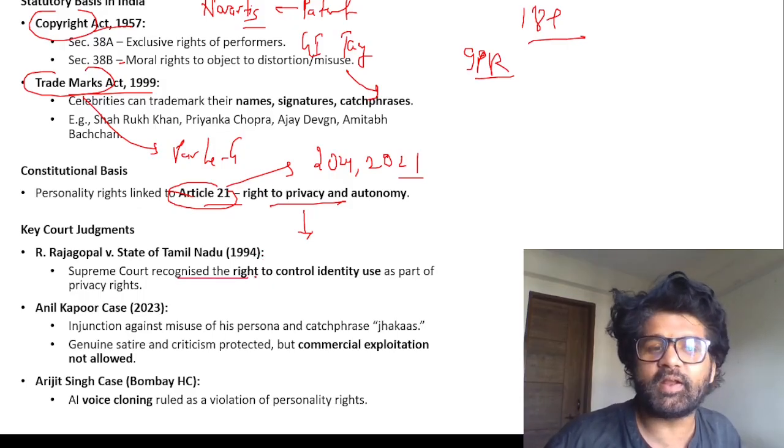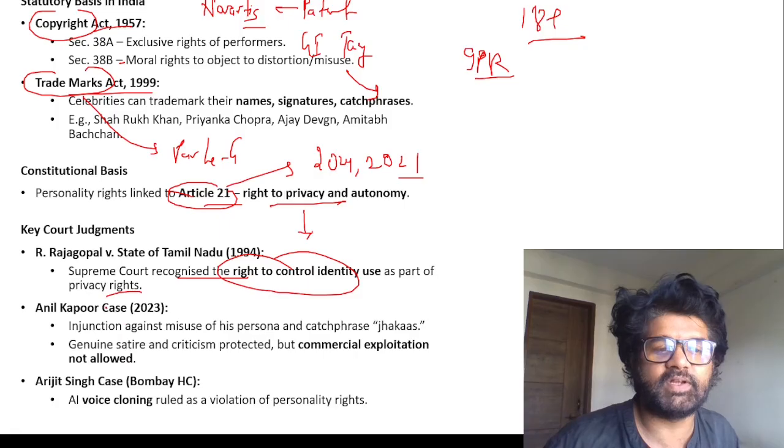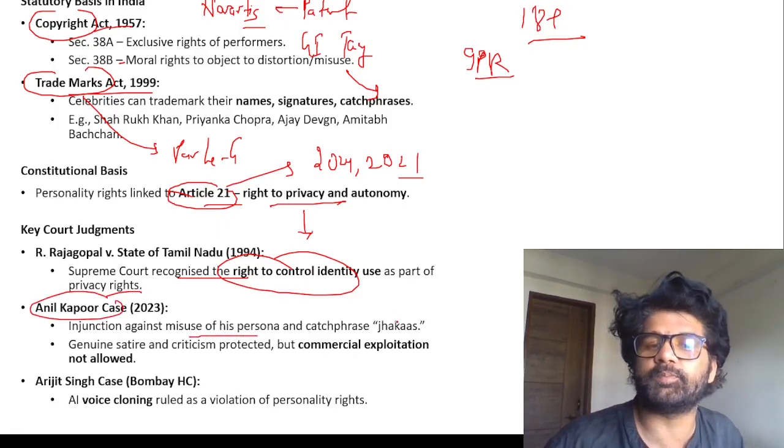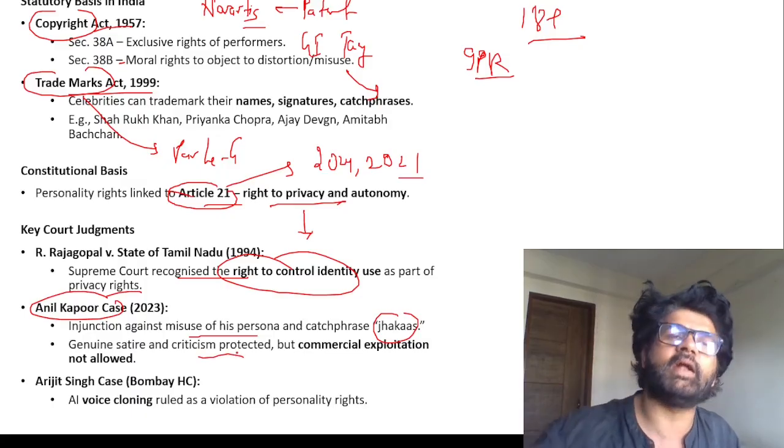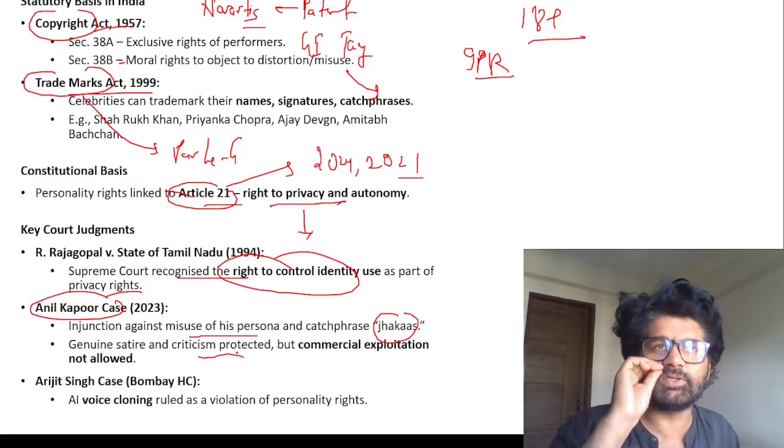R. Rajagopal, Supreme Court recognized the right to control identity use as part of privacy rights. Anil Kapoor case, injunction against misuse of his persona and catchphrase, "jhakaas". Genuine satire and criticism is protected under Article 19(1)(a), but commercial exploitation is not allowed.